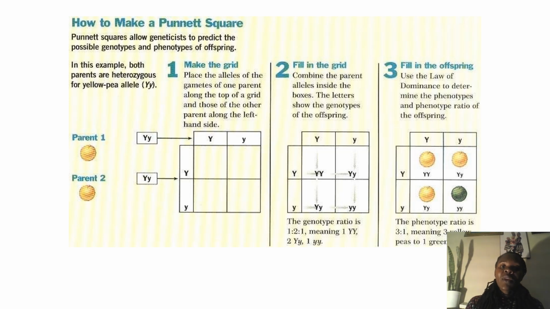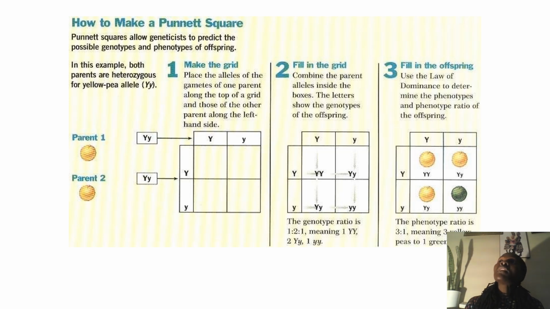So for the Punnett square, based on how the statement is, both parents are heterozygotes. You'll have the capital Y for the dominant allele for yellow, small y recessive allele for green, because green is recessive. It's not expressed unless it is in a homozygous state, where both of the alleles are small y, small y. So we talk about homozygous recessive.